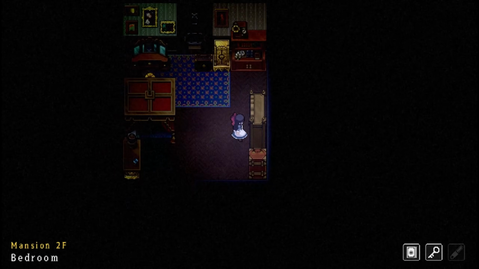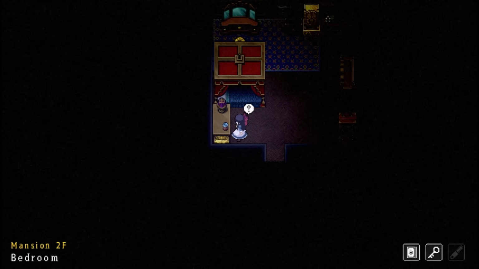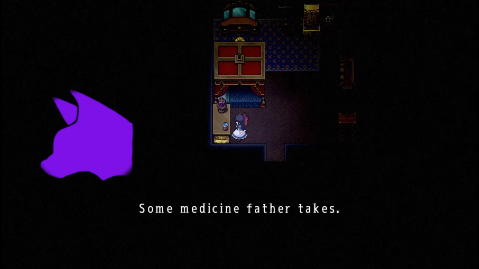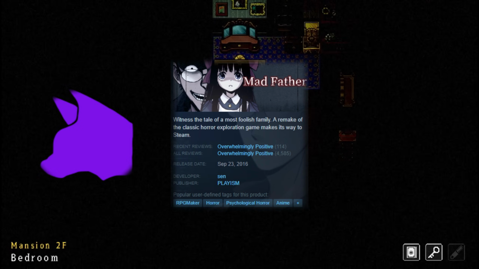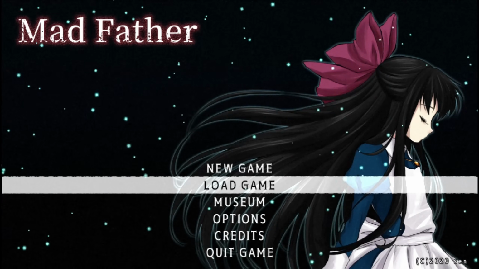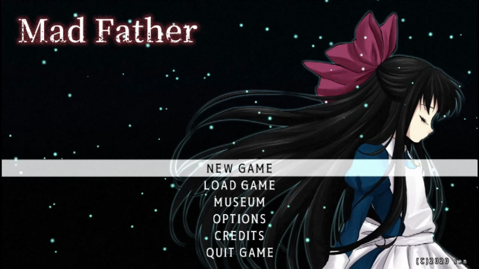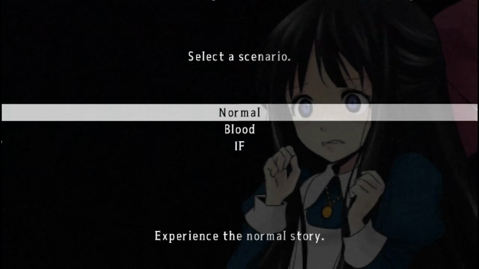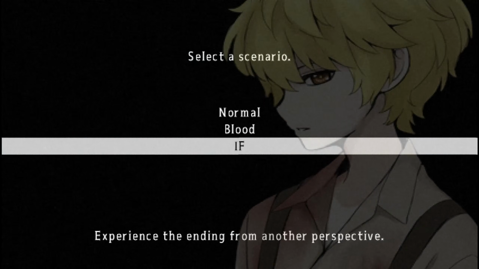Mad Father was originally a freeware game created using the Wolf RPG editor in 2012, with a Steam remake released in 2016 and a Switch version in 2020. The remakes feature improved graphics, additional tips to reduce confusion, and the addition of Blood Mode, which provides new information to fill in missing pieces of the storyline.